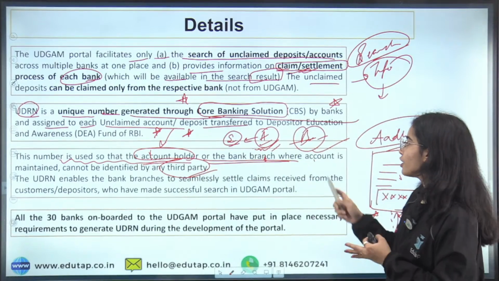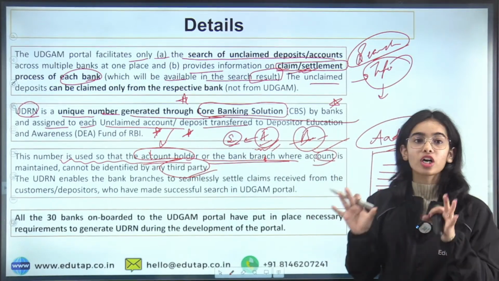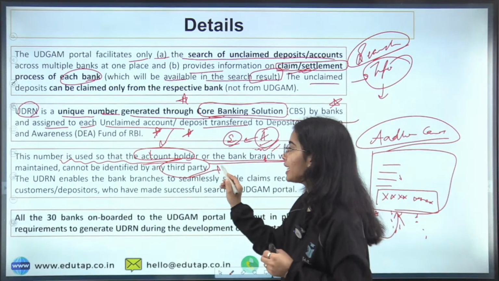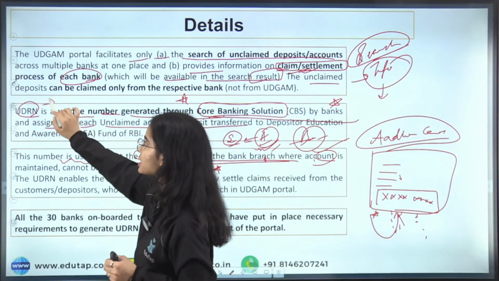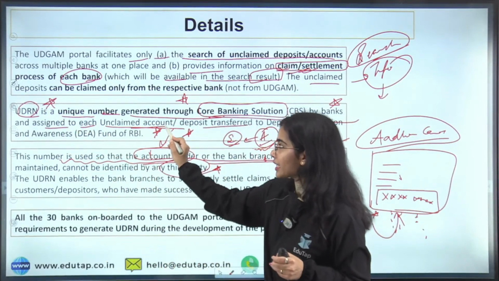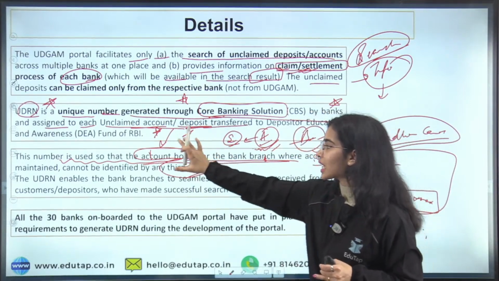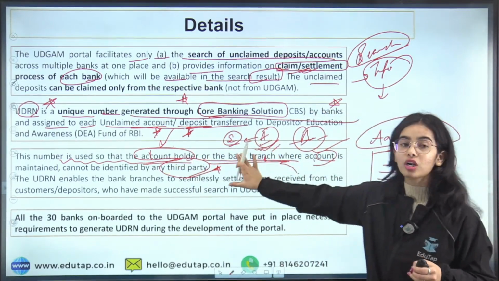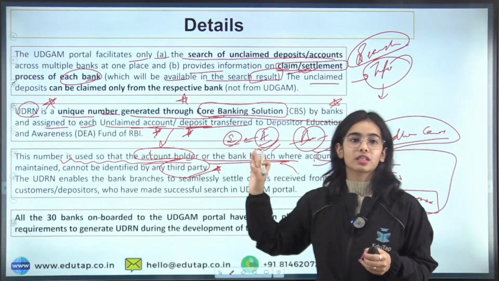So the basic idea is that this number is used so that the account holder or the bank branch where the account is maintained cannot be identified by the third party, and that's why this UDRN number is given to the unclaimed account and the deposits, so that the account holder or the bank branches are not being identified by the third party.